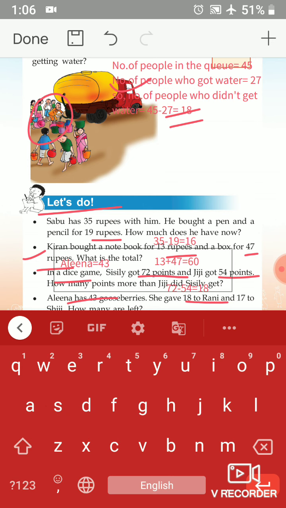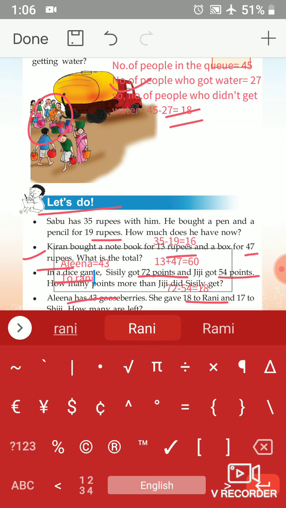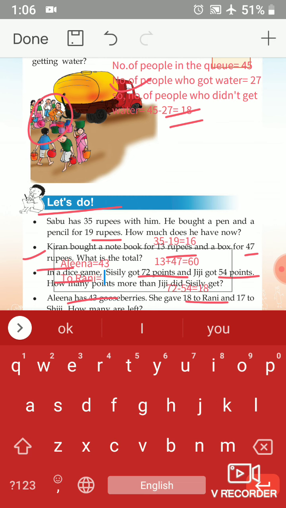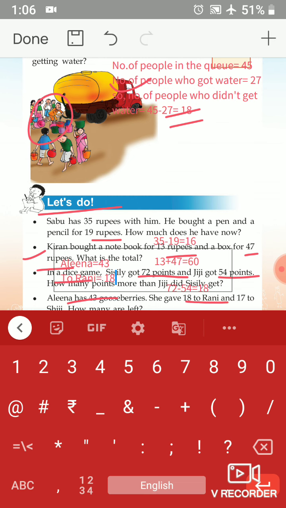She gave 18 to Rani. So to Rani, how many gooseberries did she give? Yes, 18 gooseberries were given to Rani.